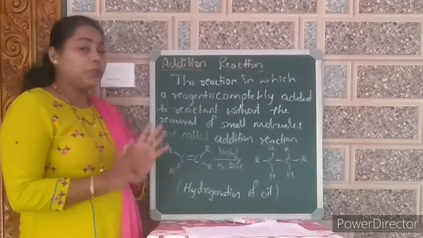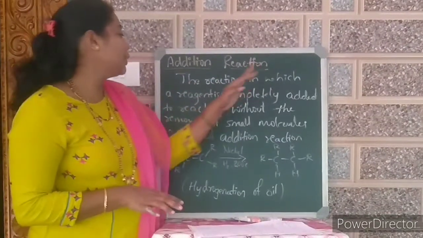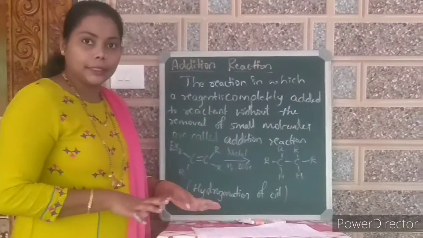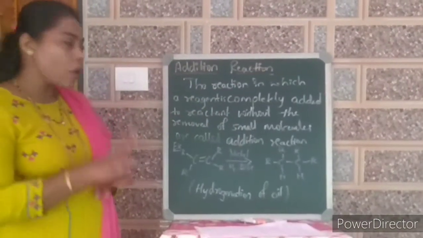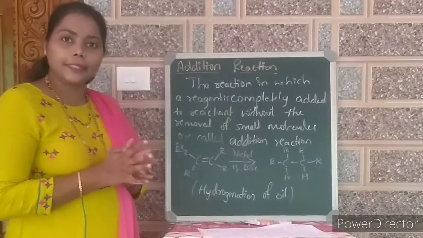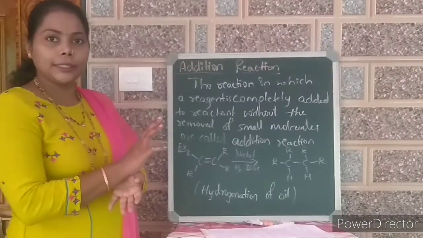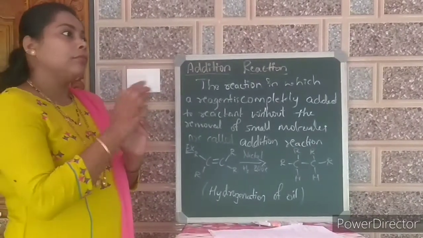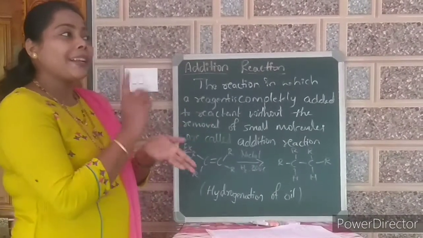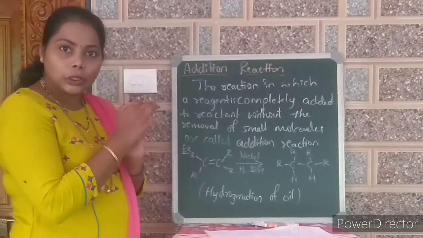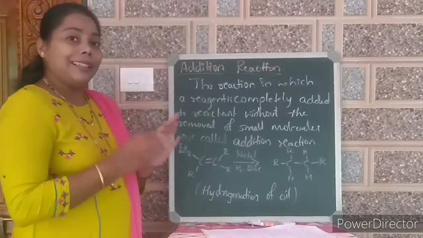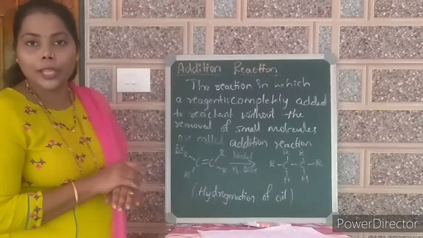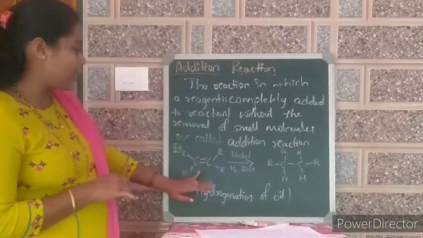Addition reaction. What is addition reaction? The reaction in which a reagent is completely added to a reactant without the removal of small molecules is called an addition reaction. For example, in a reaction there will be reactant as well as reagents, and products will be there. So reactant and reagent will be combined together to give products. There is no loss of any molecule from the reactant. Those reactions are known as addition reactions.